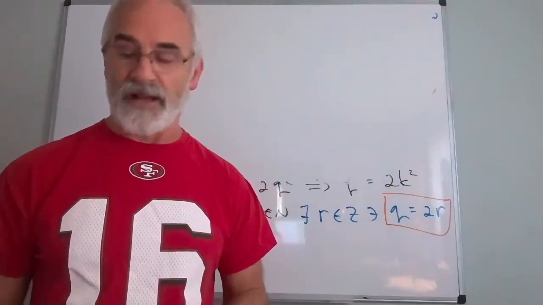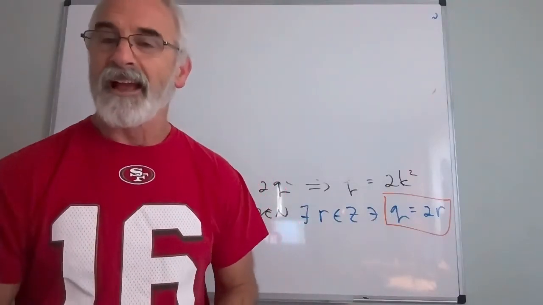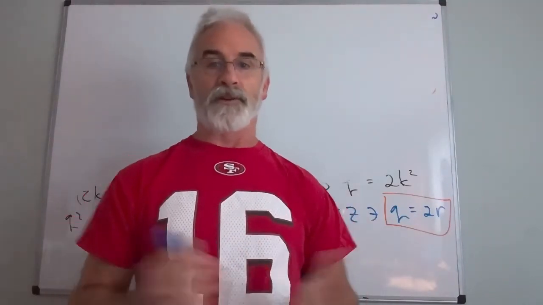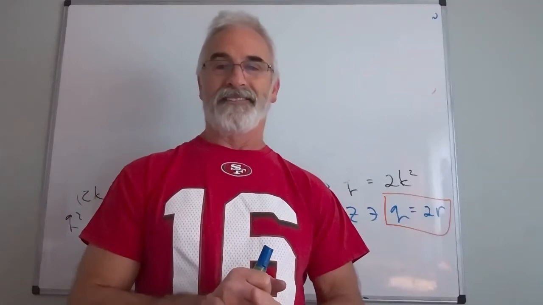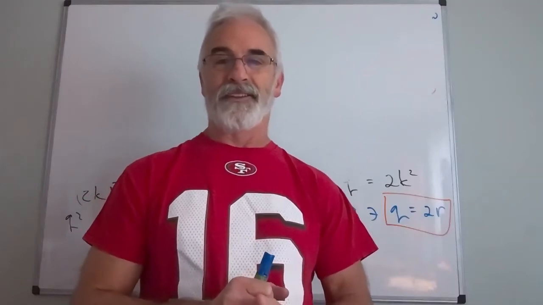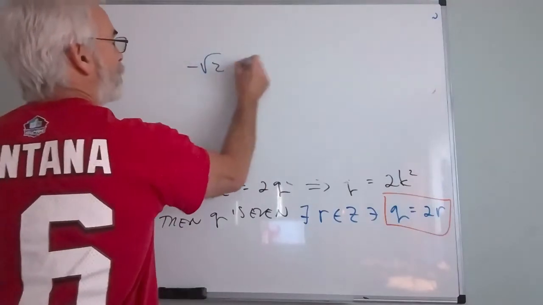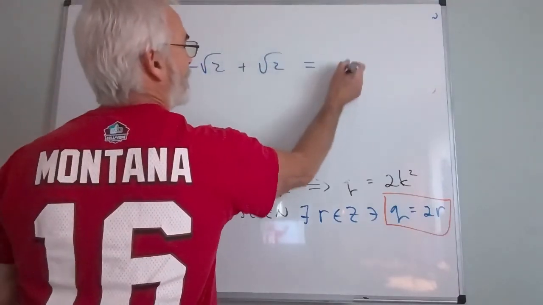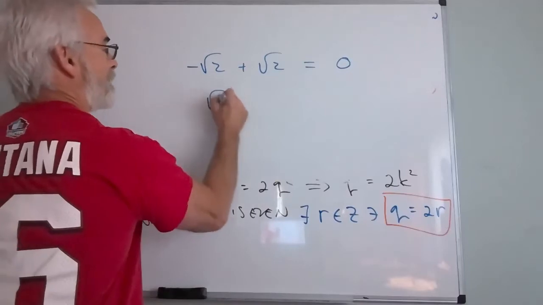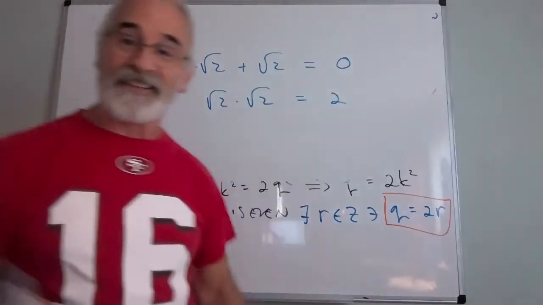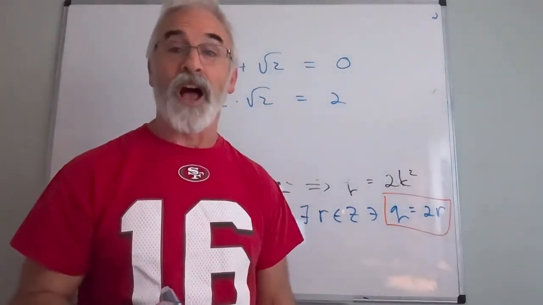I actually proved this in class. Some of you remember. Are irrational numbers closed to either addition or multiplication? Anybody want to just yell out? I think the answer is yes. Well, I forgot: negative root 2 plus root 2 is zero, or simply, how about root 2 times root 2? I just proved that it failed both closures.